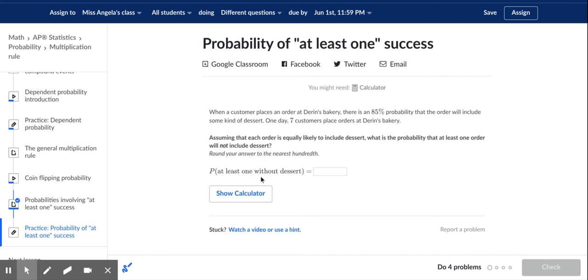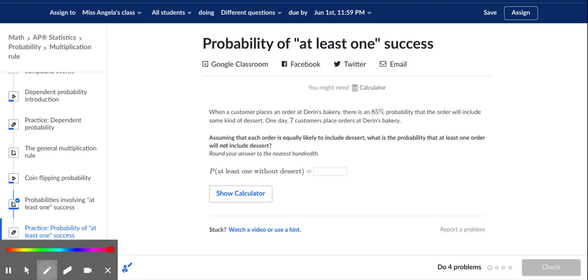So we want to know the probability of at least one without dessert. Using our strategy, we need to figure out what the probability is that they will all include dessert.